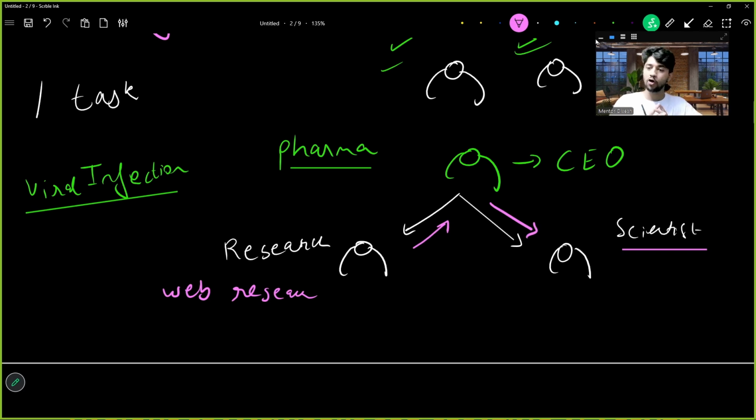All right, so I hope you are understanding. The CEO's task was to get orders, he got it. The big task of this AI agent was only to search for research papers. He will not make the medicines, not bring clients. And the task of this scientist was to make the medicines, not research, not anything about it, right? And now these can have their own teams. These can be further expanded in this particular manner. Own AI agents, own memory, own brain, own tools.